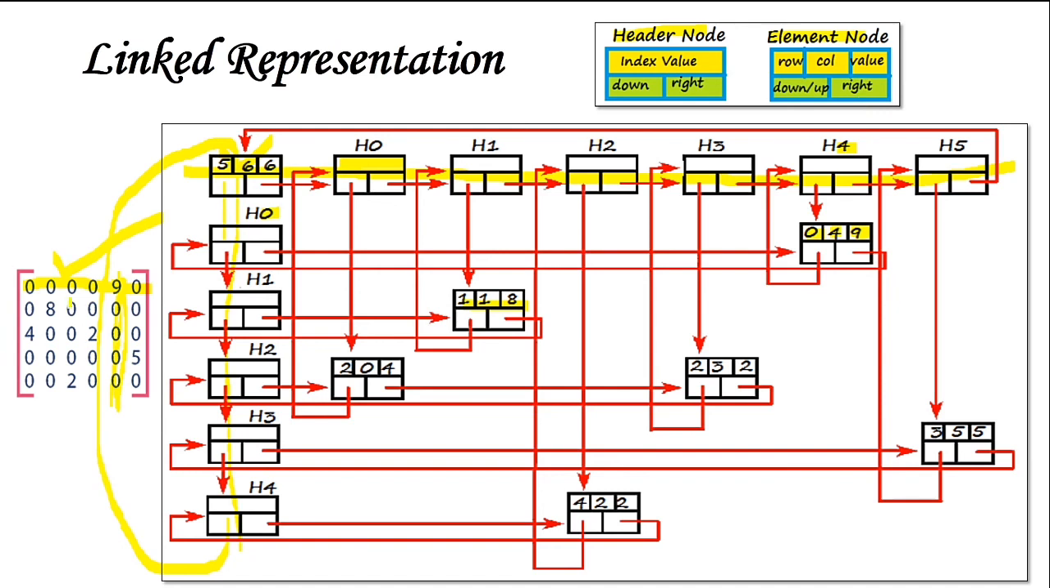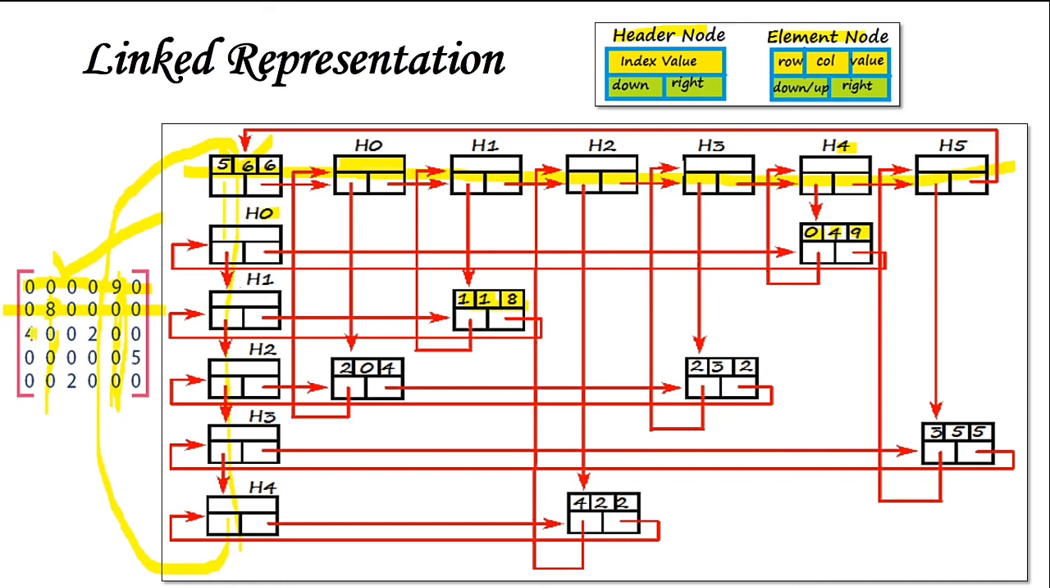The next element is 8. So when you have 8, write 8, then its row number and column number. After that, just see its row and column. There is nothing, everything is 0. So once again connect its down arrow back to the header node, and its right arrow back to the header node.